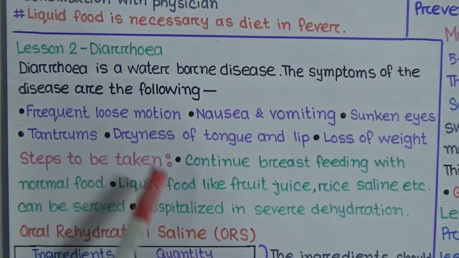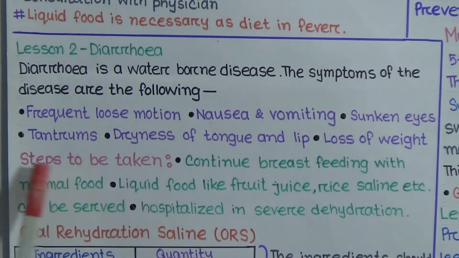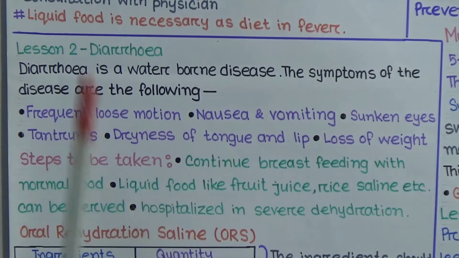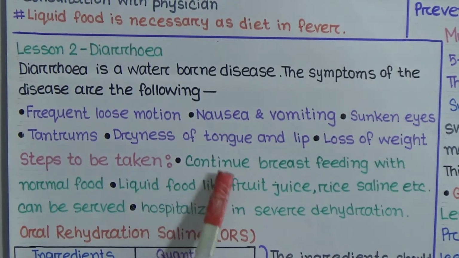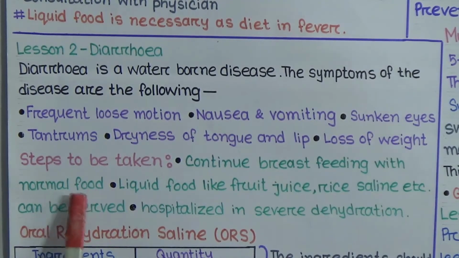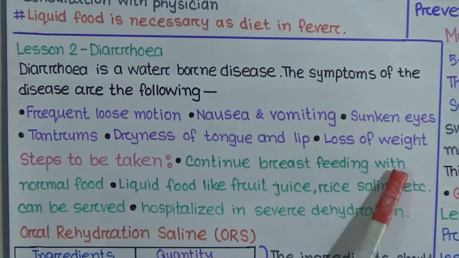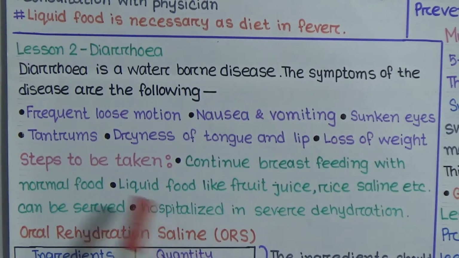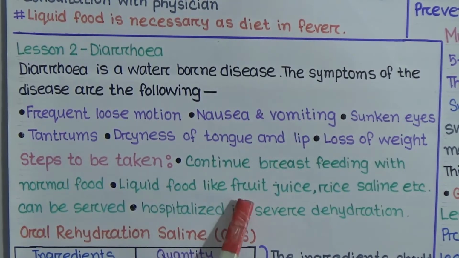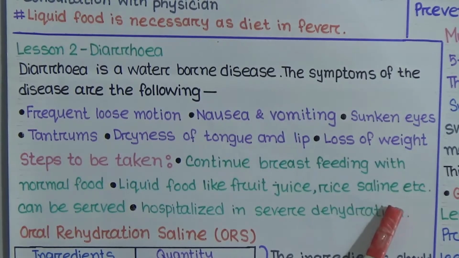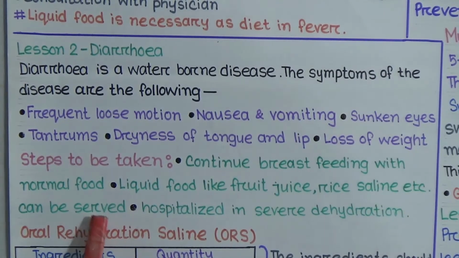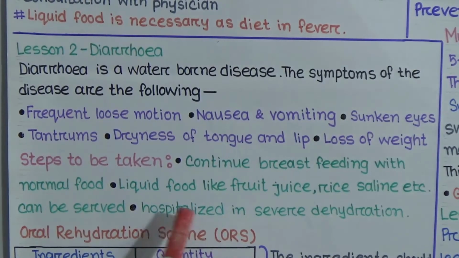So what steps do we have to take? We have to take such steps: continue breastfeeding with normal food. It is important for a child to have normal food. Breastfeeding is a must. Liquid food like fruit juice, rice, saline, etc. can be served. So our child must take normal food with breastfeeding.